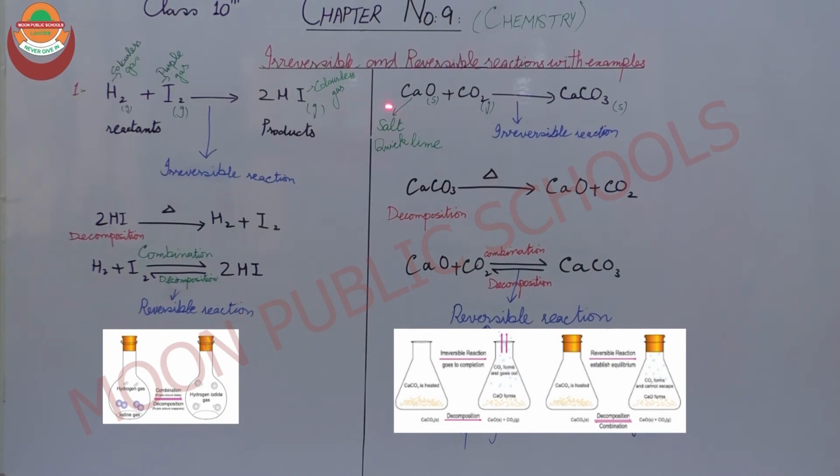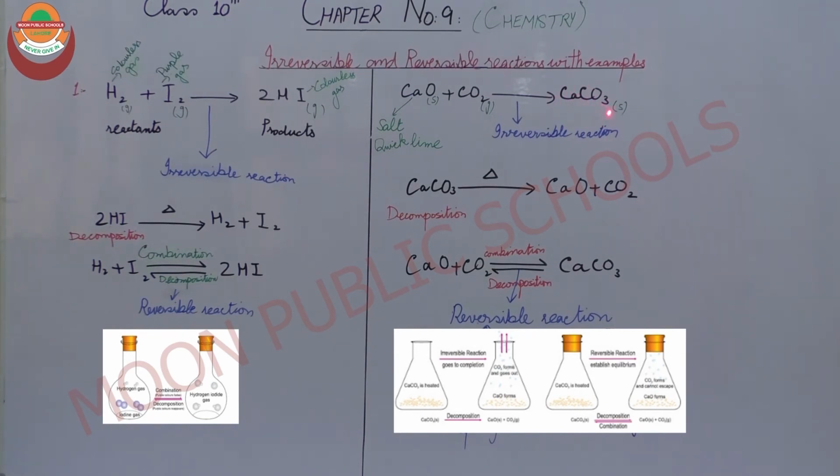And in the second equation, you can see there are two reactants, calcium oxide, CaO, plus carbon dioxide. When these two reactants react, they form calcium carbonate. Calcium oxide is in solid form, as I state with S, and carbon dioxide is in gaseous form. These two reactants react to form calcium carbonate, which is also in solid form. Calcium oxide is a salt, also called quicklime. It is used at many industrial levels to manufacture different products, as in this reaction where calcium oxide reacts with carbon dioxide to form calcium carbonate.